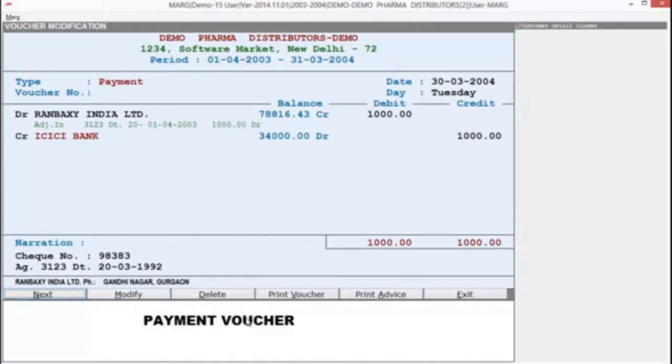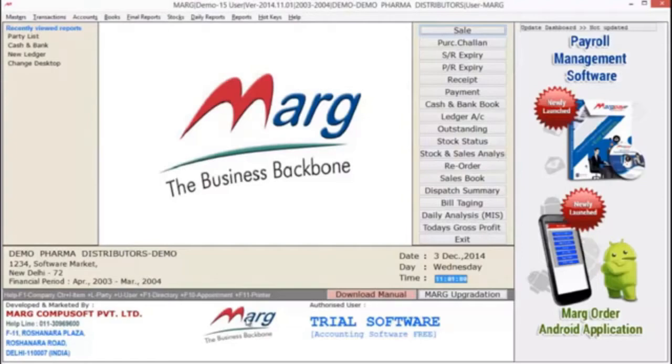As you can see at bottom, you have the options for modification and deletion as well. Now escape from here. So you have seen in Mark software you can enter multiple entries in single voucher and software will automatically post them accordingly. Now friends, you can imagine how this option can save your time and simplify your work.